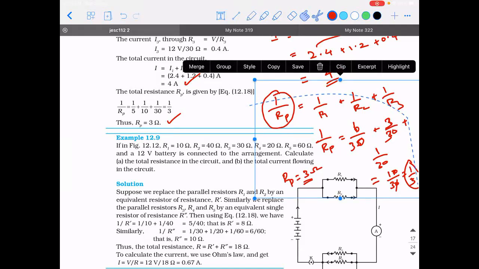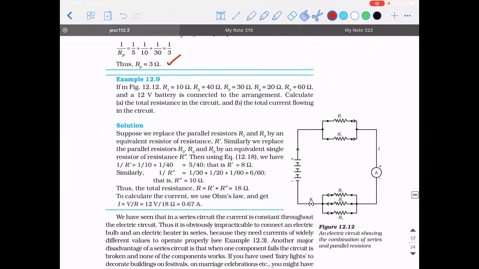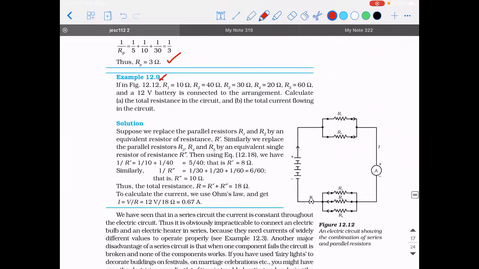Shall I erase this? Now see. In the figure 12.12, R1 is 10 ohm, R2 is 40 ohm, R3 is 30 ohm, R4 is 20 ohm, and R5 is 60 ohm. Calculate the total resistance in the circuit and calculate the total current flowing in the circuit.